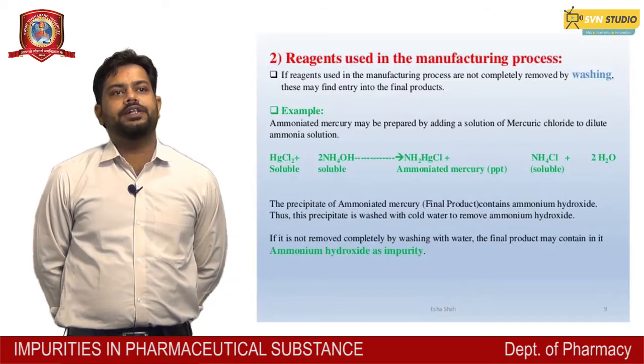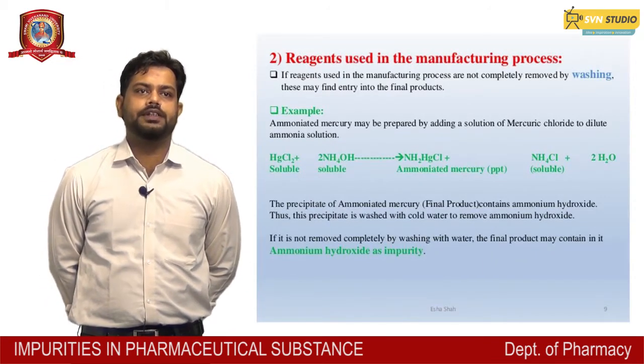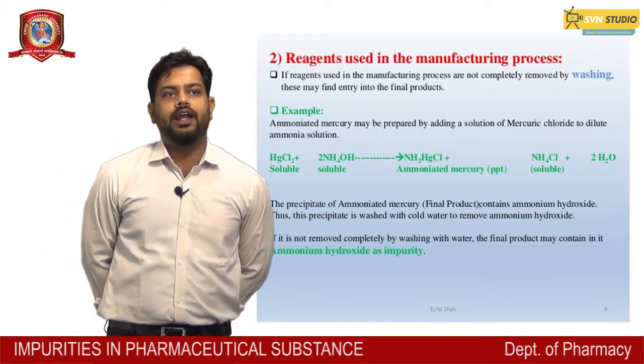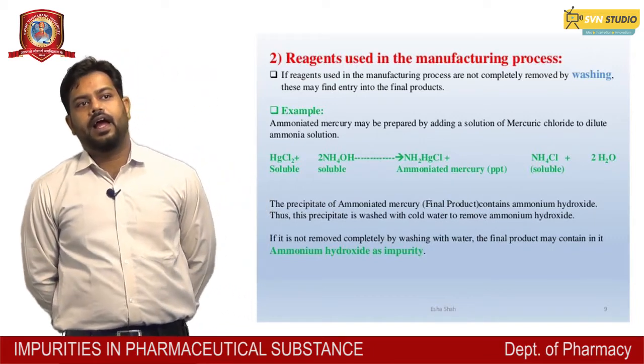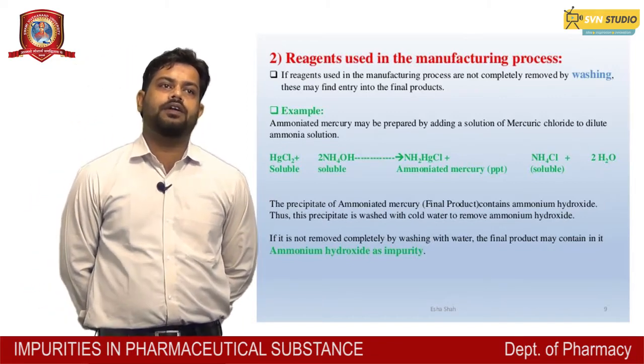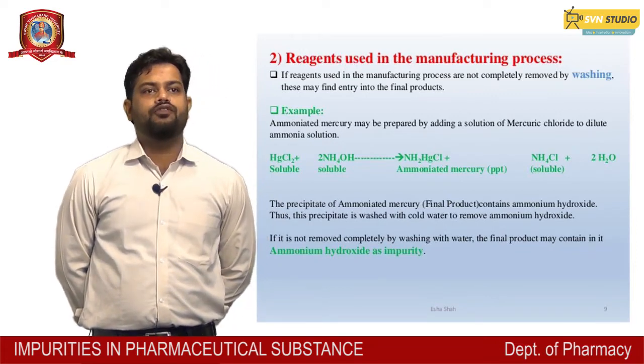Next point is reagents used in the manufacturing process. If the reagents used in the manufacturing process are not completely removed by washing, they may find entry into the final product. As we know, if the manufactured product is not completely washed, the impurities may be carried over into the final product.